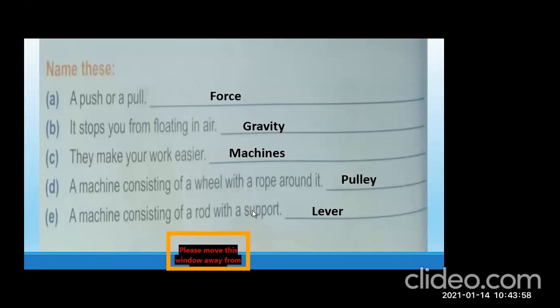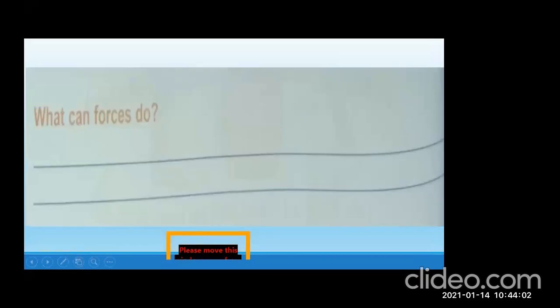Okay, right. Now, another exercise. What can forces do? As we have discussed in the beginning of our lecture, a force can make an object move, it can stop or slow down the moving object, and it can also change the direction of a moving object.